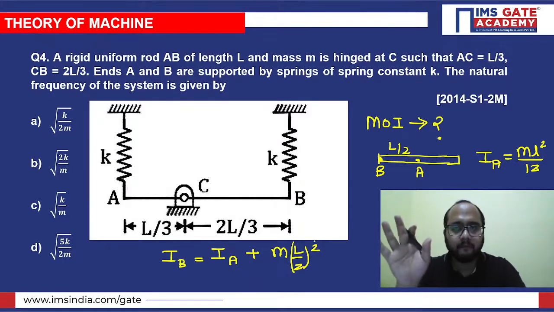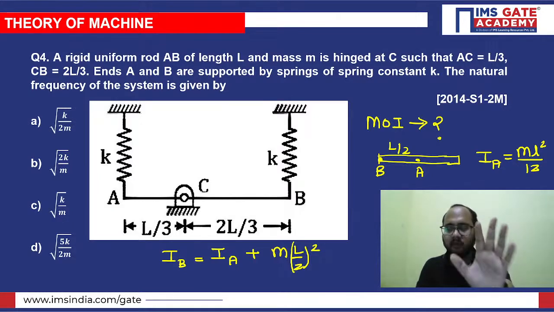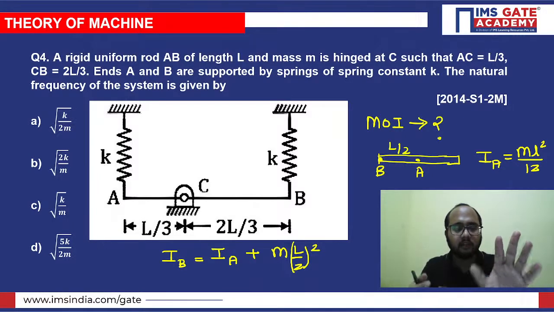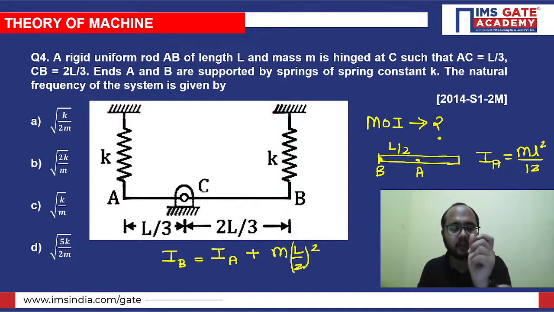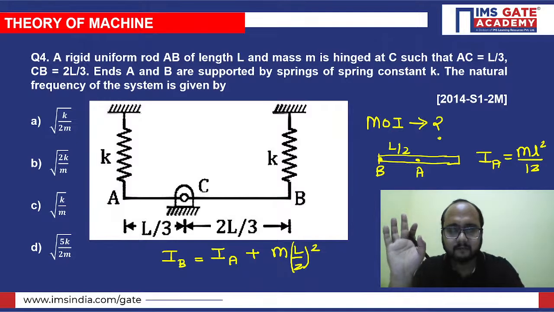As simple as that. Just take the center moment of inertia, and in addition to that, add the product of two values: first the mass of the rod, multiplied by the distance square. What is that particular distance? Distance of the point of consideration from the center. Correct? Are you clear with this particular concept?